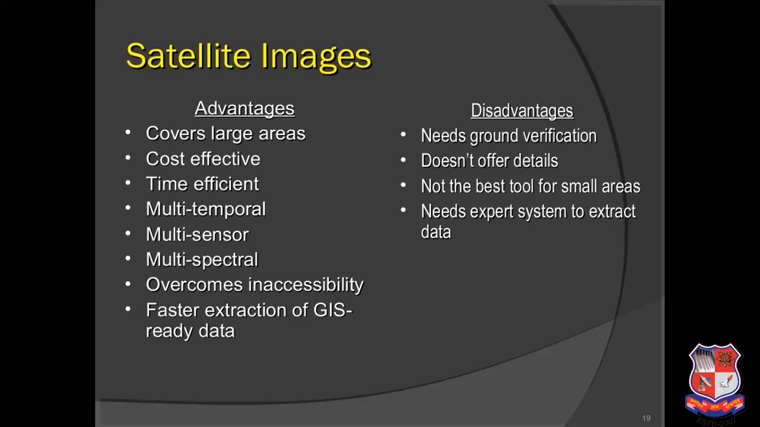Okay, now what are the disadvantages? They need ground verification, you must have ground verification and ground interpretation, and they do not offer details. Now how does it not offer much detail? Because for a single wavelength you will get a specific kind of detail, and for the same wavelength at another time you will get different data. So the details will fluctuate. You have to develop a specific program or specific values for it.